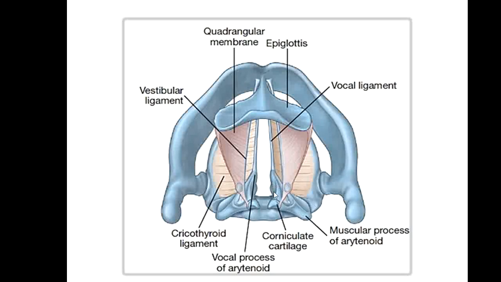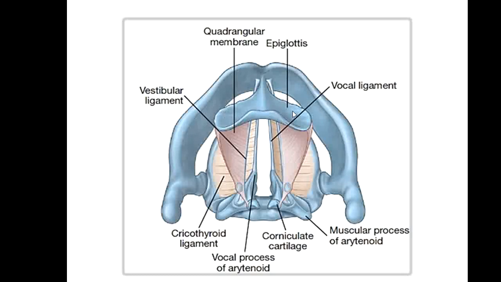You can see over here that this long bone is arytenoid. There is also this long cartilage, the arytenoid cartilage, but this also contains some other cartilage that is called corniculate cartilage and some others, but the prominent ones are the thyroid cartilage, cricoid cartilage, and arytenoid cartilage. And the epiglottis is also made up of cartilage.